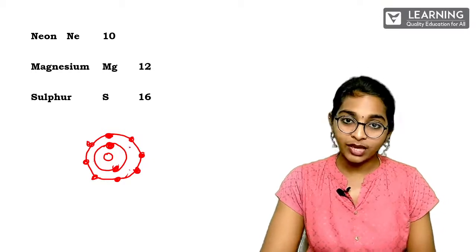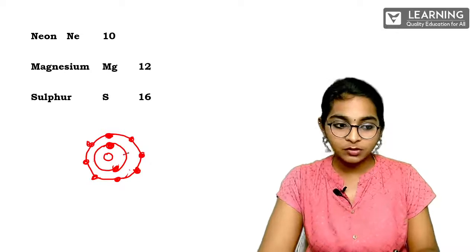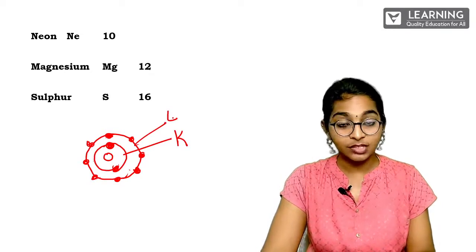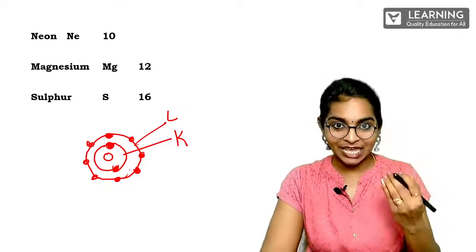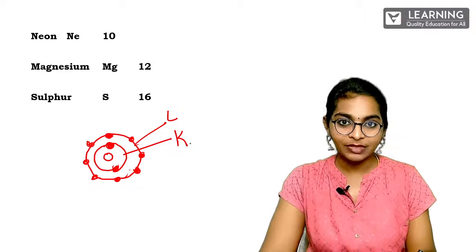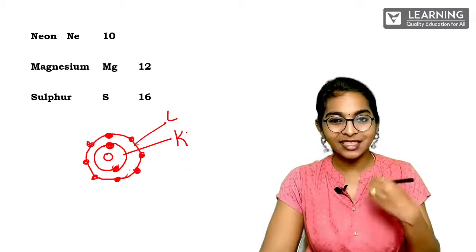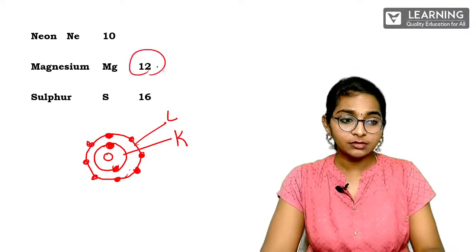Yes or no? So in which the outermost shell has 8 electrons. When we are talking about shells, this is the K shell and this is the L shell. It's not M. K, L, M, N. I'll tell you, this is K, and then this is L. If you draw something around, then it will become M and then it will become N. Clear?